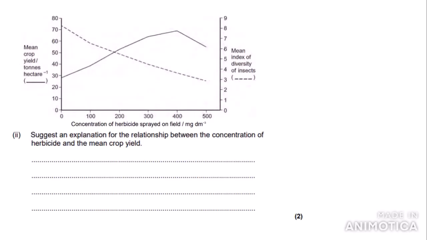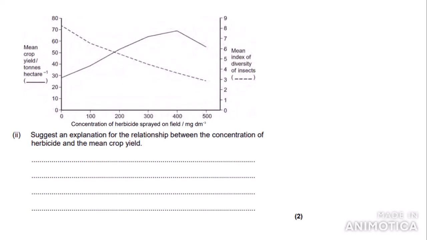Right, this is the last question, I think. Yeah, it is. So, suggest an explanation for the relationship between the concentration of herbicide and the mean crop yield. So as this is a suggest question, it requires your own ideas inferred from the data. Right, so the first thing that we need to do is to look at the relationship between the concentration of herbicide and the mean crop yield.